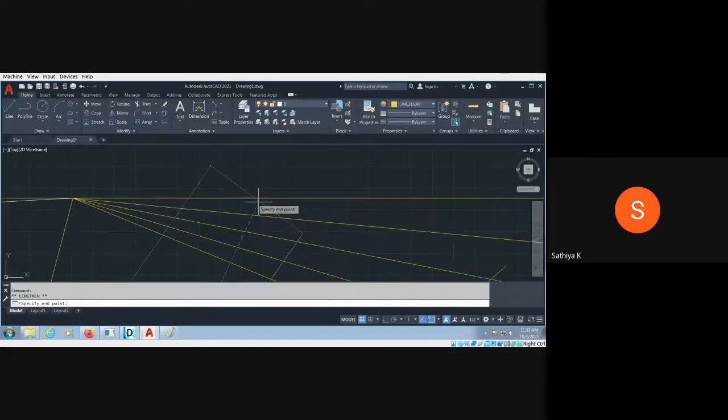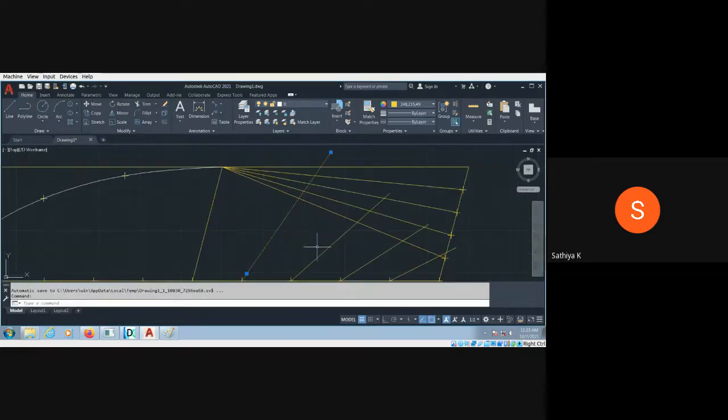Okay. So you can randomly do it. It's not a mistake. But when you make the point, you have to make it properly. Point command. This is the fourth line. Space bar. This is third. Space bar. This is second. Space bar. This is first. So then I have to trim it.